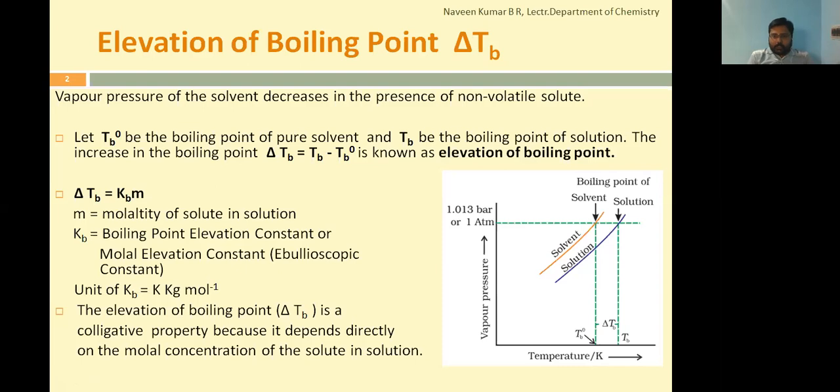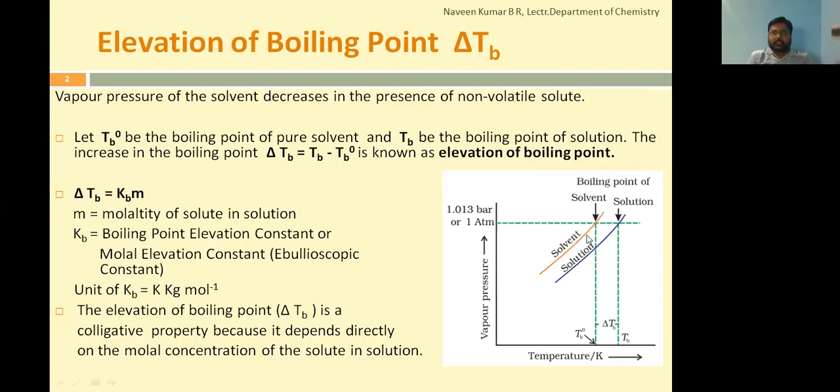From here you keep on increasing the temperature. As we know, an increase in temperature favors an increase of vapor pressure.